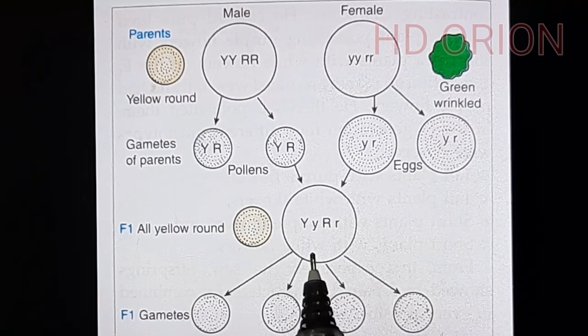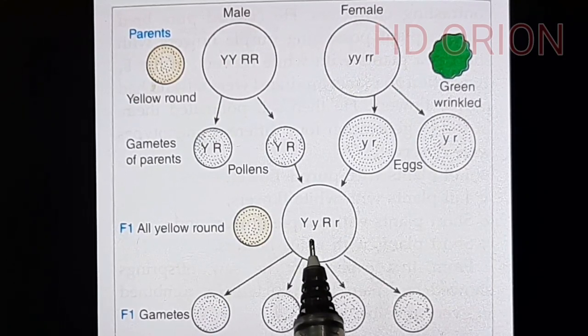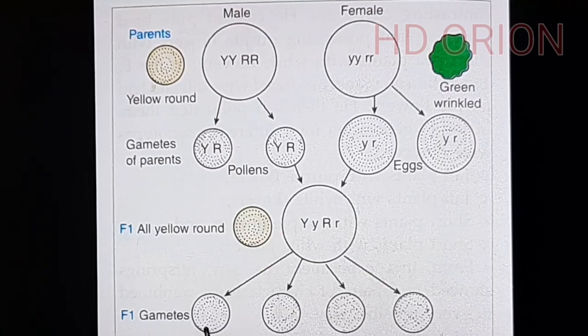So this will now form the gametes. Capital Y small y, capital R small r will be forming four different types of gametes.